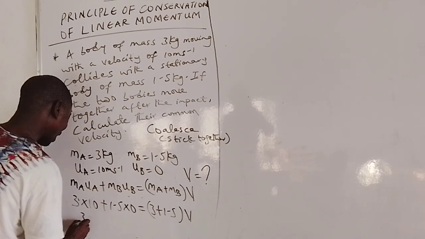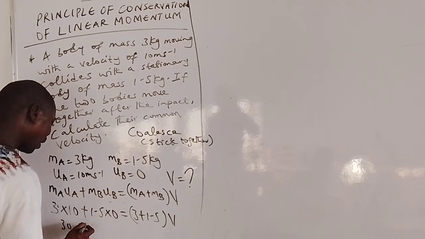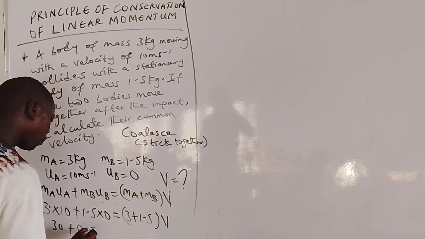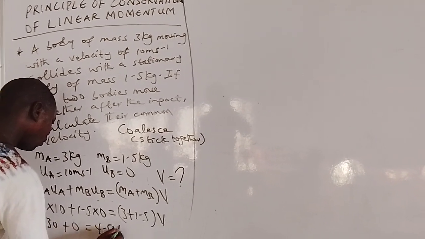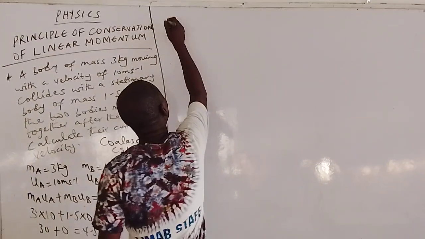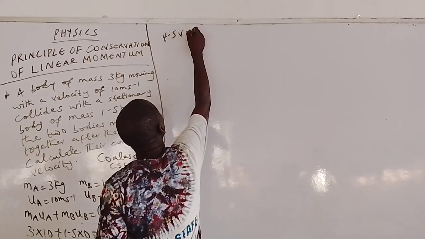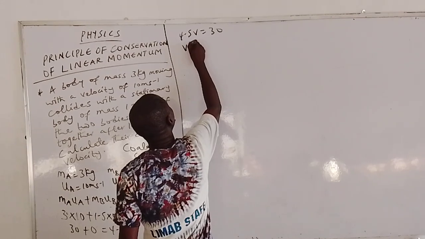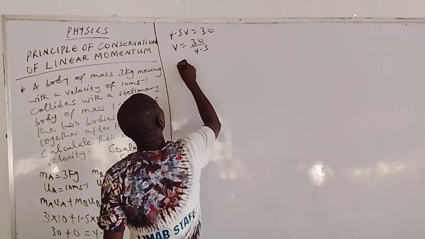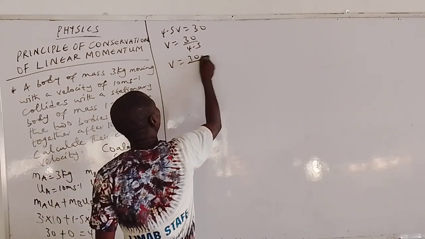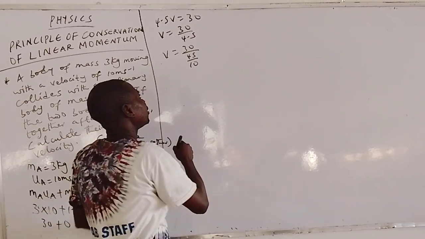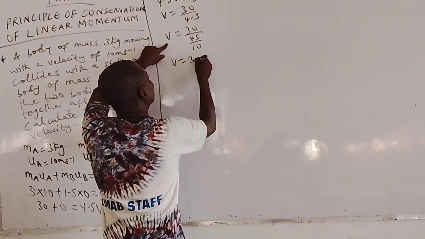3 times 10 is 30. Plus 1.5 multiplied by 0 is 0. Then we are left with 3 plus 1.5, which is 4.5 V. We want to make V the subject of the equation. So 4.5 V is equal to 30. So V is equal to 30 divided by 4.5. Let me improvise here. 30 divided by 4.5 is 30 over 45 over 10.